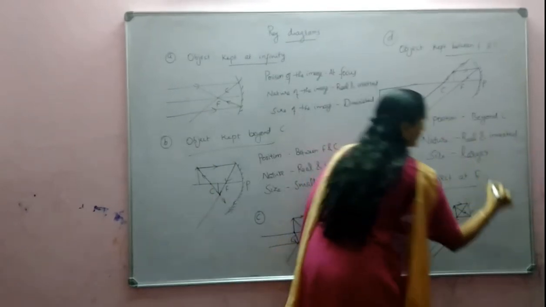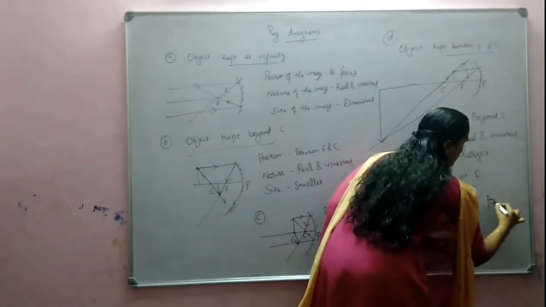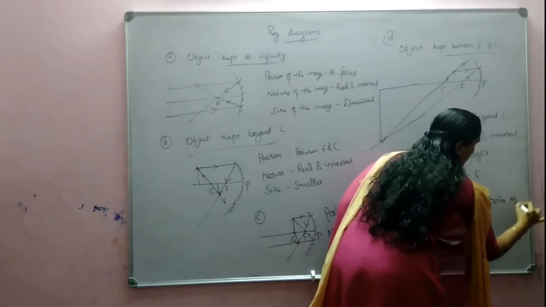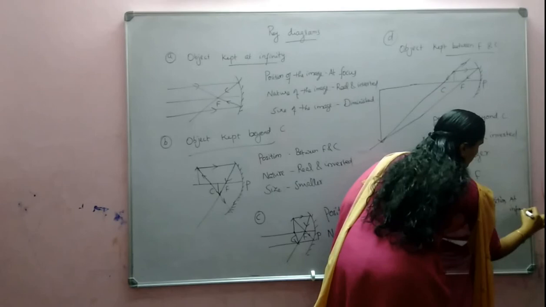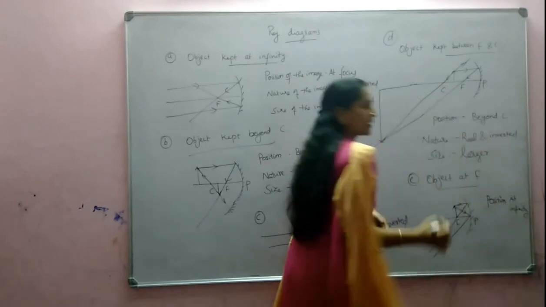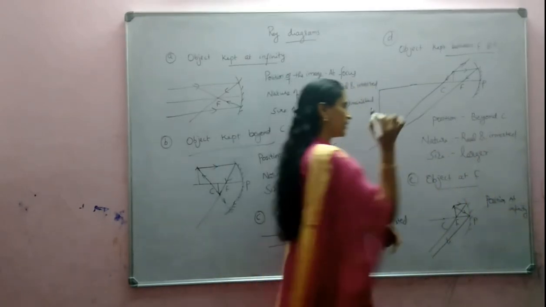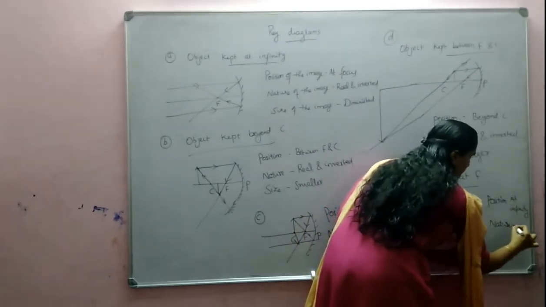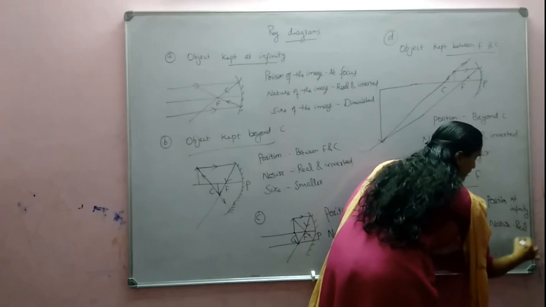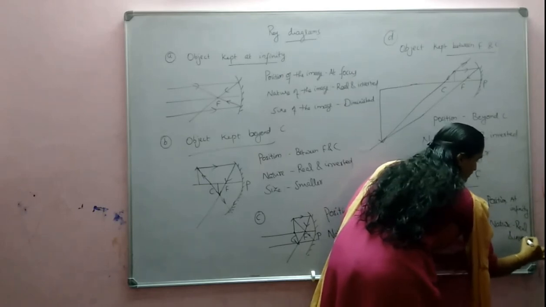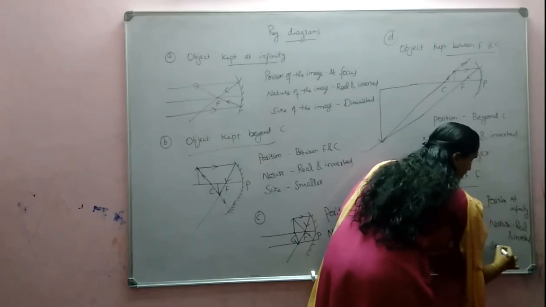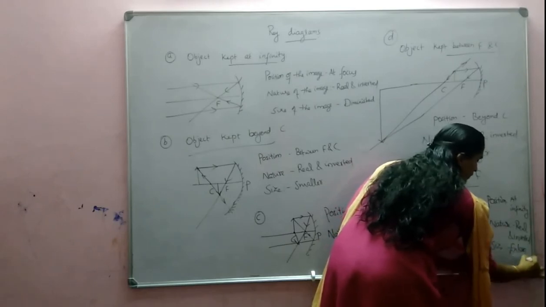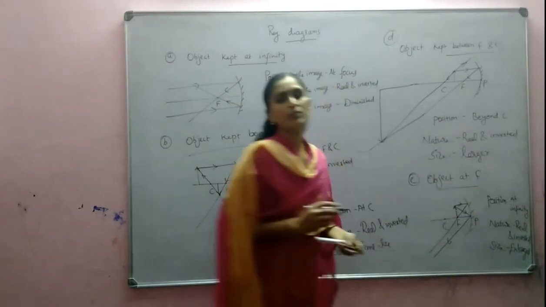So we can write position of the image: at infinity. The image is formed at infinity. Nature of the image: real and inverted. And size: enlarged, a highly magnified image we will get. An enlarged image we will get.